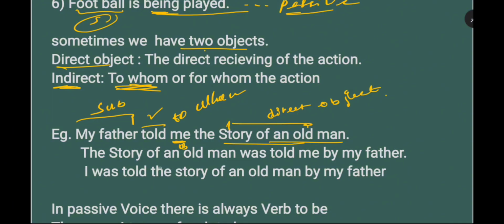Okay. Therefore, if you want to change these active sentences which have two objects, how can we do it? Okay, we can change it in two ways. The first one: that means we can use the direct object as our subject. What is the direct object in this sentence? The story of an old man. Therefore, we can say that the story of an old man was told me by whom? By my father.